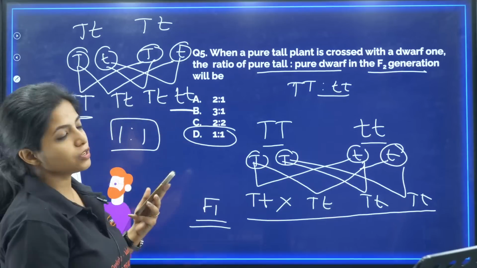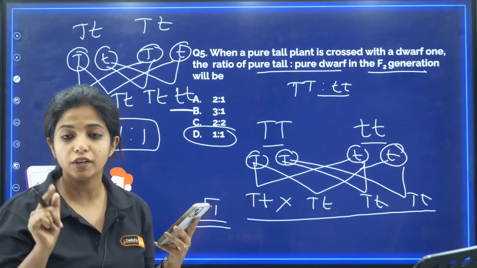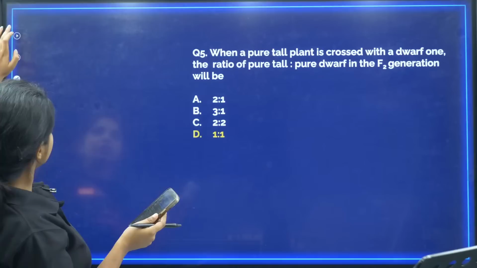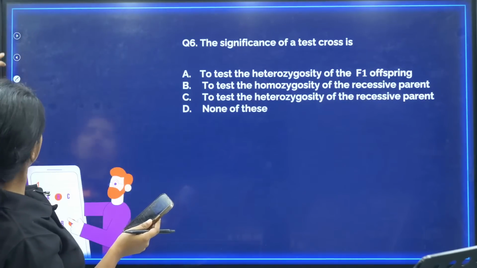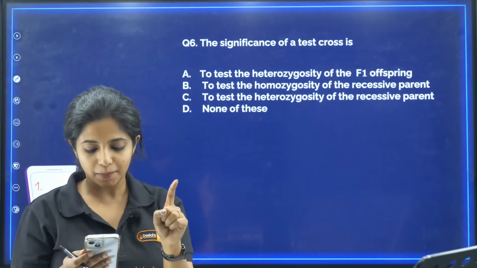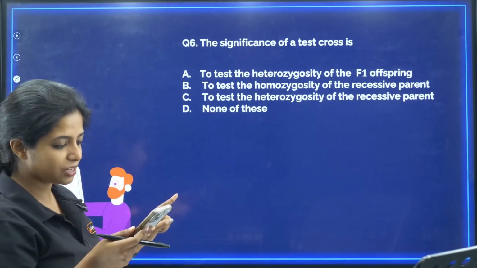So your answer will be 1:1. Please make sure you're reading the question carefully. Do not make the same mistake on the day of the examination as well. All the children who got your answers correct, kudos to you. All the children who got it wrong, it's not a problem. We are going to clear that up. Umar Sheikh, hi my dear child.